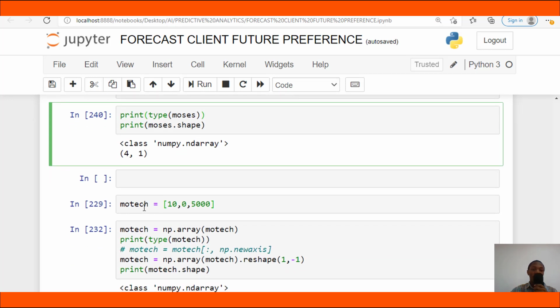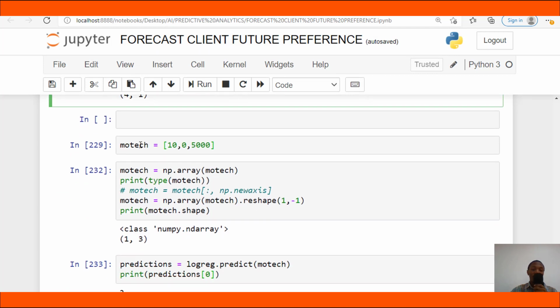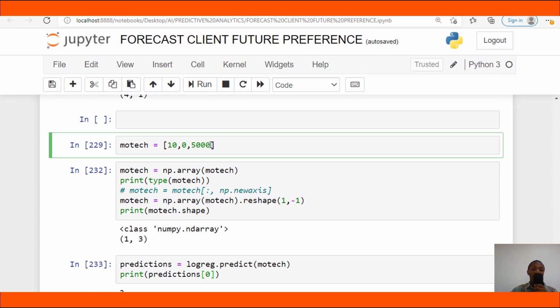Here is an example. This project is forecasting future preferences in machine learning. You can see here I take the data which is in a Python list. This is just a Python list which contains three items, right?